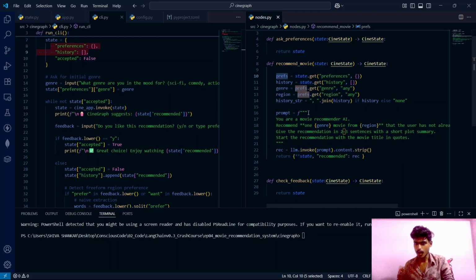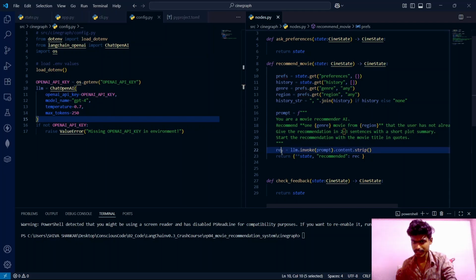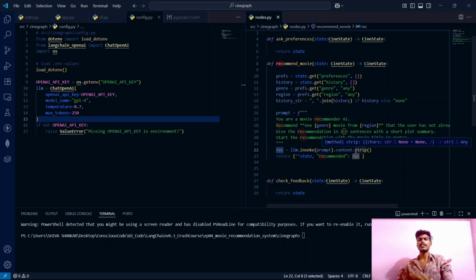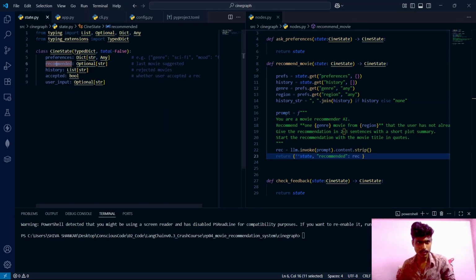And then a prompt will be created. After the prompt is created, the LLM is invoked. The LLM is what we have created inside the config.py file, it is GPT-4, and it gives us a response based on the constructed prompt. That response is saved in the REC variable, and we are setting the REC variable to the recommended property of this state. The state already has this property recommended. It is a list of recommended movies.